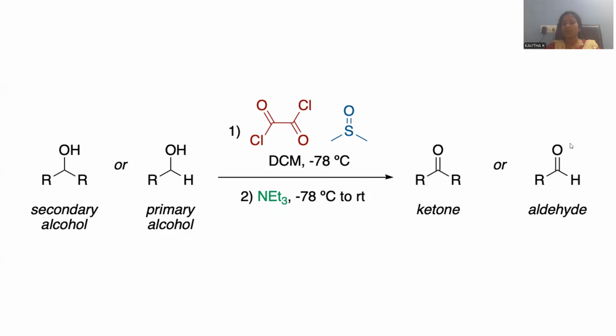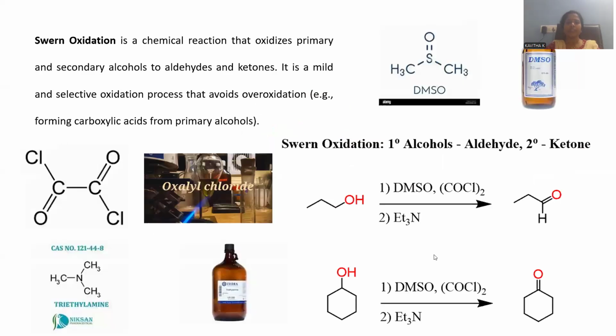Whenever a primary alcohol is the case, aldehyde formation is possible. A secondary alcohol gives rise to a ketone as the product. This is the way Swern oxidation is accomplished into the corresponding carbonyl compounds. Both are together regarded as carbonyl compounds only. If hydrogen is there, it is called an aldehyde. If an alkyl is there, that is a ketonic one. Right, so let me give a brief intro regarding the Swern oxidation process.